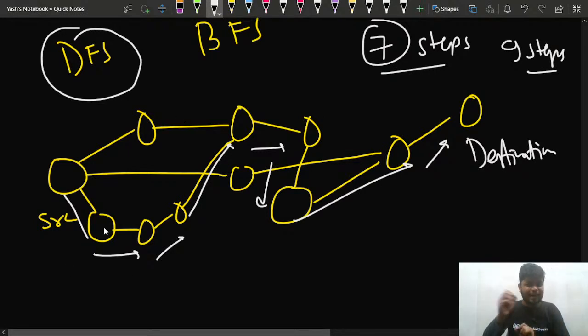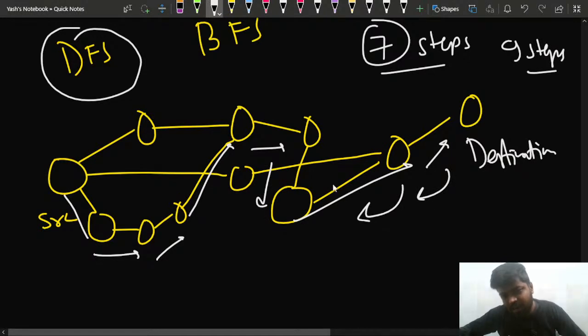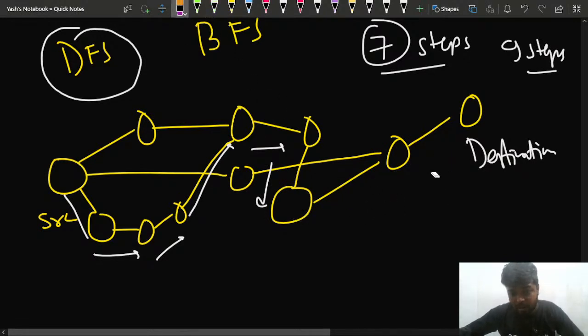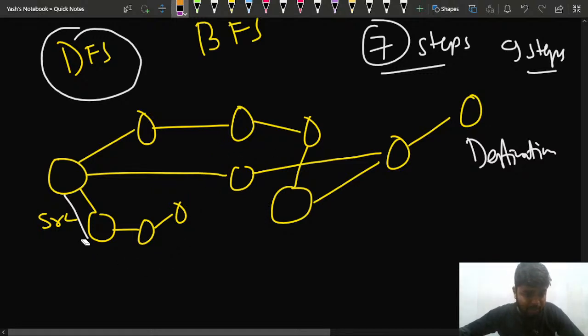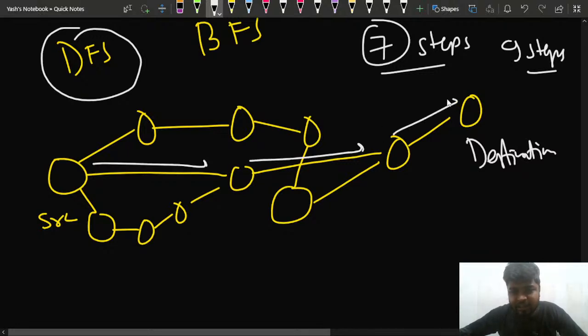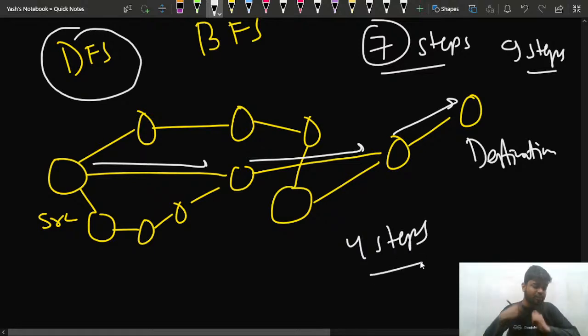Now in this particular path, the steps are 9, so I'll backtrack again. The backtracking concept will be there because I'll try to search all the paths to find the minimum possible path. So maybe this is not the path. One of the paths that I'll traverse is from here till here, then here till here, and then here till here. You can see that I could reach the destination from the source in 4 steps.